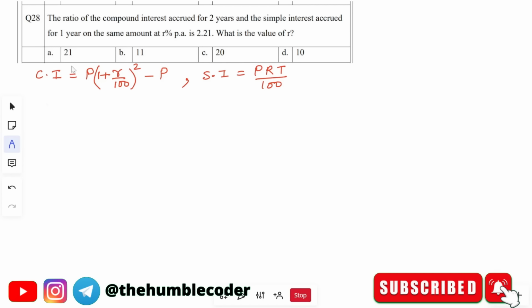In the question, what is given to us is compound interest for 2 years. For this we will write down the formula now. So compound interest for 2 years will be how much? Here it is not actually square, it is n. After substituting it will be square. So P into (1 plus R divided by 100), and then I substitute the time n value, that is 2 years, so it will be square, minus P. This is the first thing that we have.